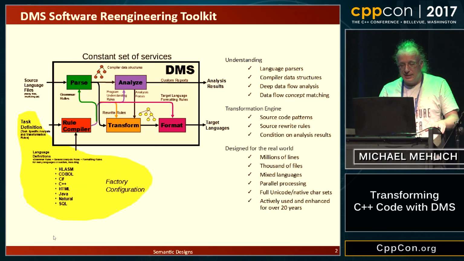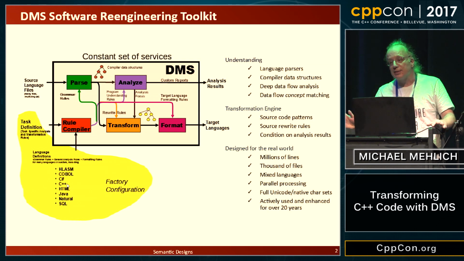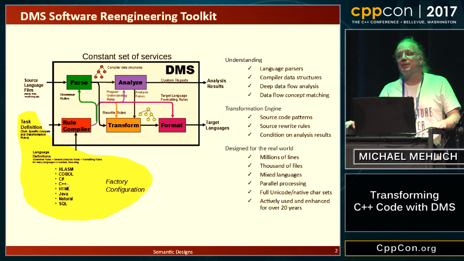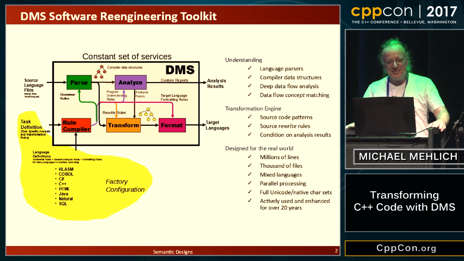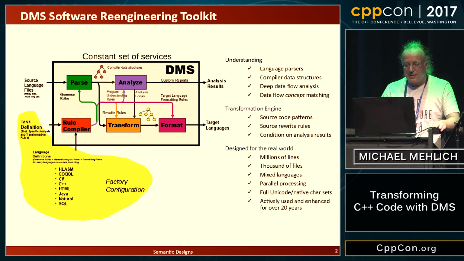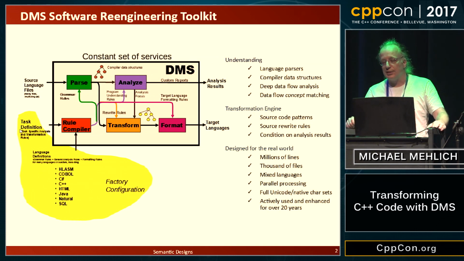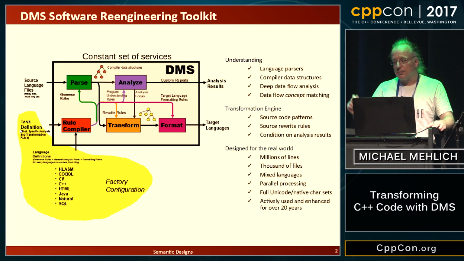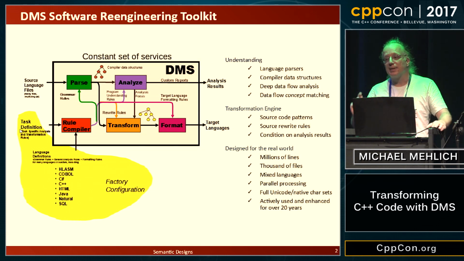And in order to configure this piece of infrastructure, we have a rule compiler, which can be instantiated with various languages, which includes your favorite language C++, but I'm sure we have some fans for mainframe assembler, right? And if you do that, you can actually pass those languages to name resolution, and if you add some task definitions, you can achieve certain things like computing metrics, detecting clones, translating to a different language, or refactoring C++.